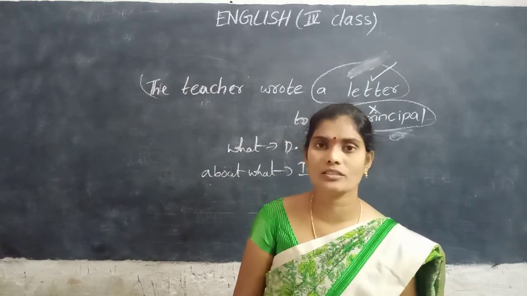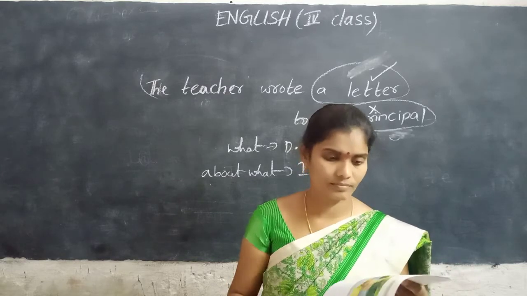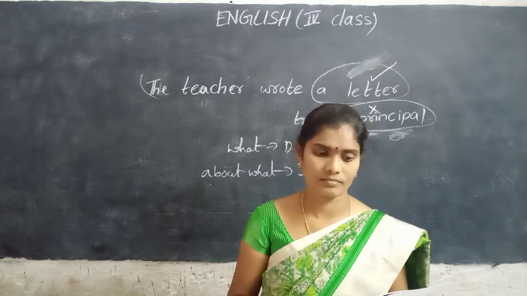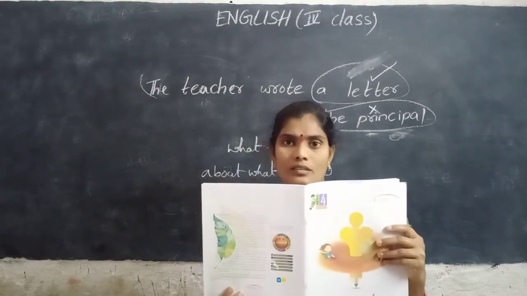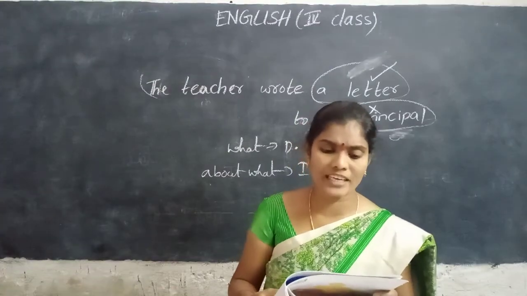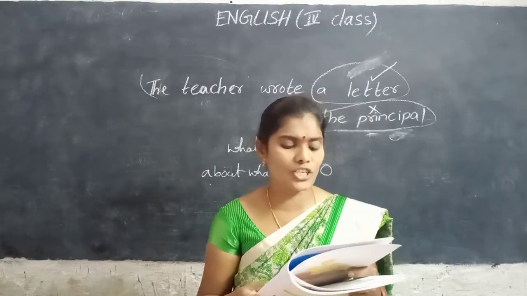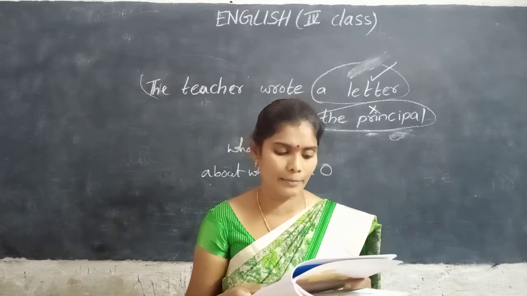Take your activity book. I'll give homework to you. Here, picture comprehension skills. Look at the pictures and write a story of your own describing the actions of the animals.